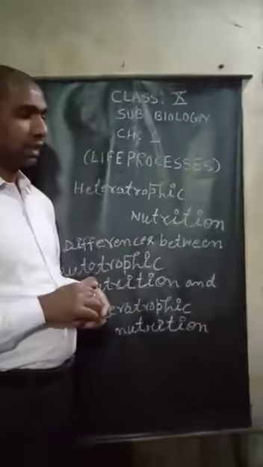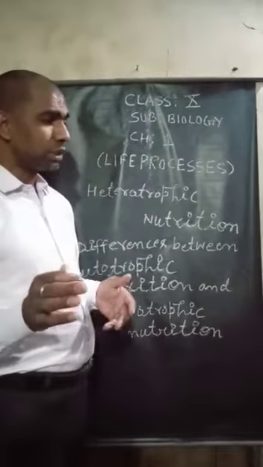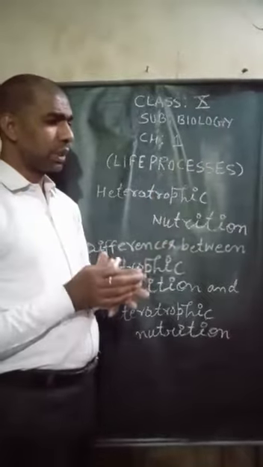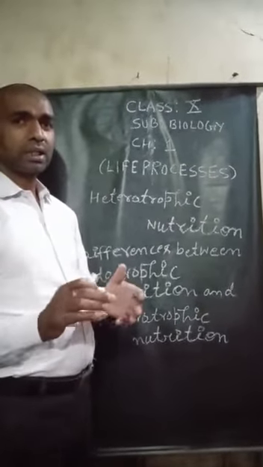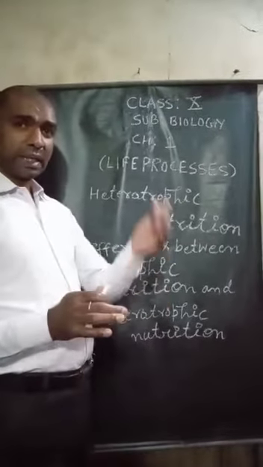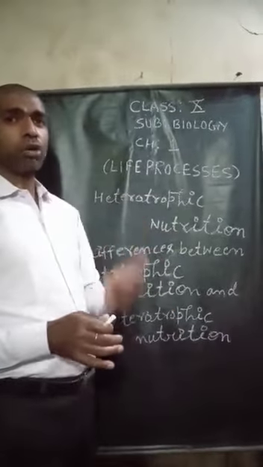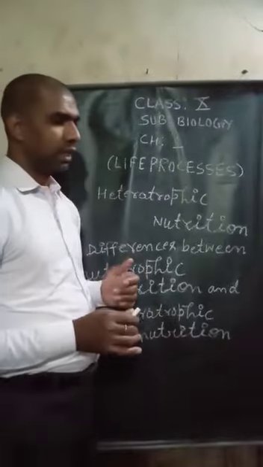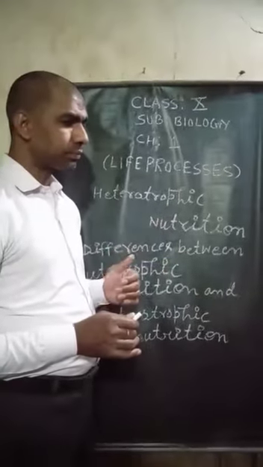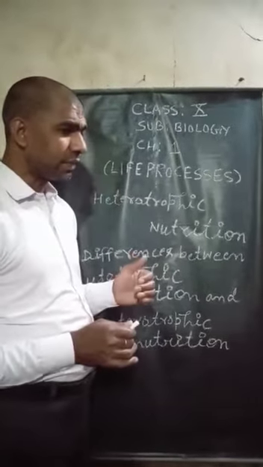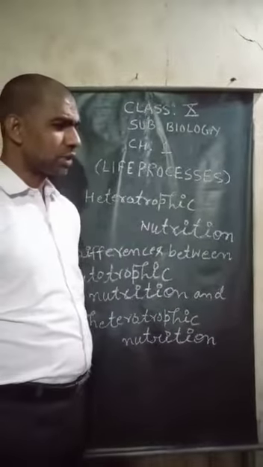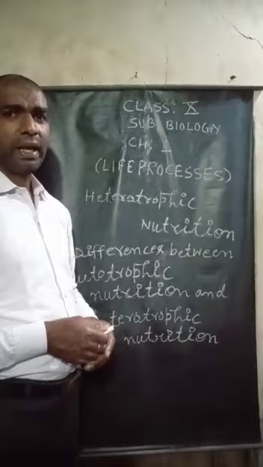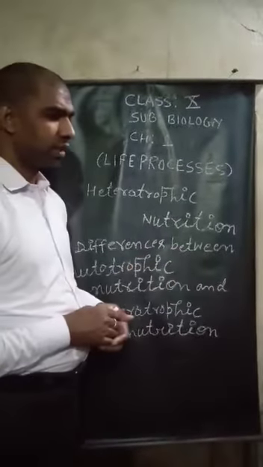And some organisms ingest whole food and break it down inside the body. The type of food taken in and the way it is broken down depends on the body design and functioning of the body.